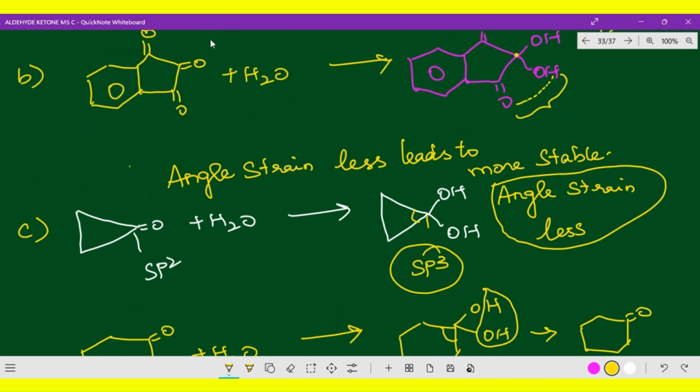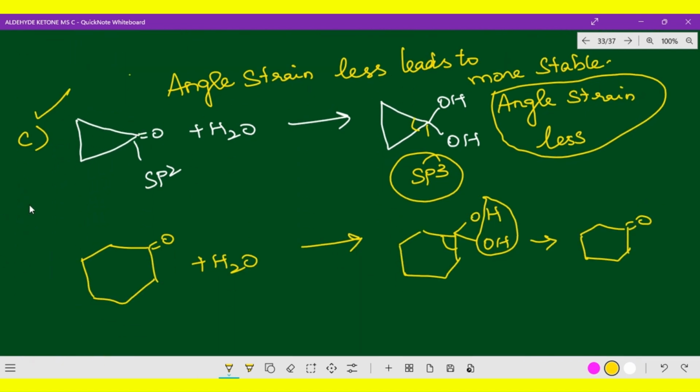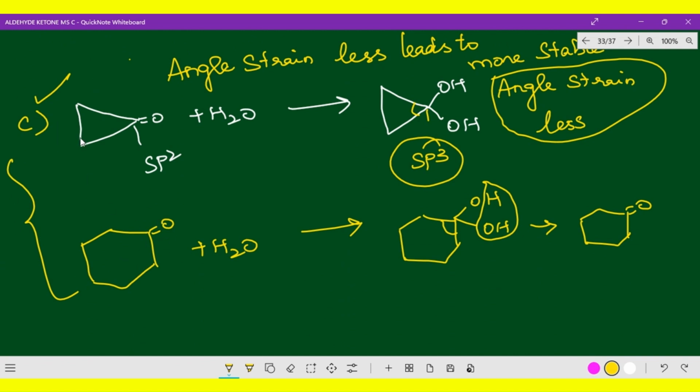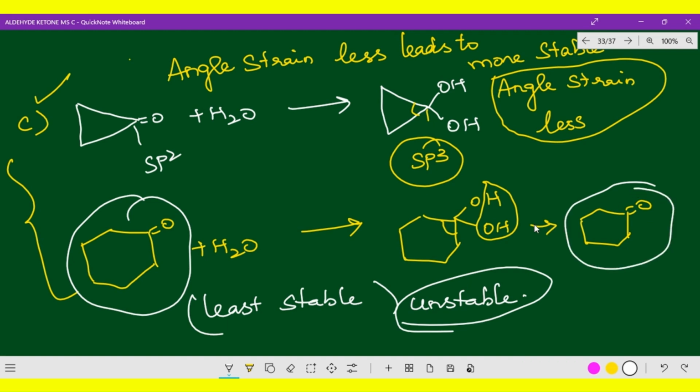Of course, this is also stable. Comparatively, all of these are stable. Now, of these two, cyclopropanone hydrate is more stable, and cyclohexanone hydrate is the least stable, that means unstable. They are asking which is less stable, least stable, unstable. So in cyclohexanone, what happened? We are getting geminal diol formation, but still it releases water. A self-condensation reaction takes place and it releases water. Again, it can go back to the original reactant compound.